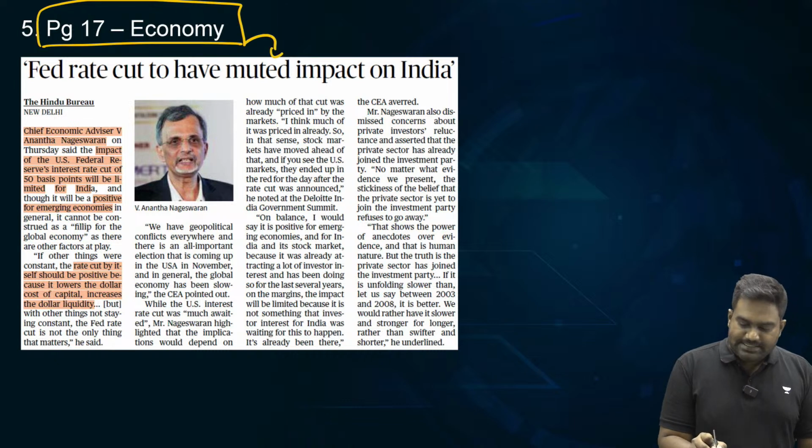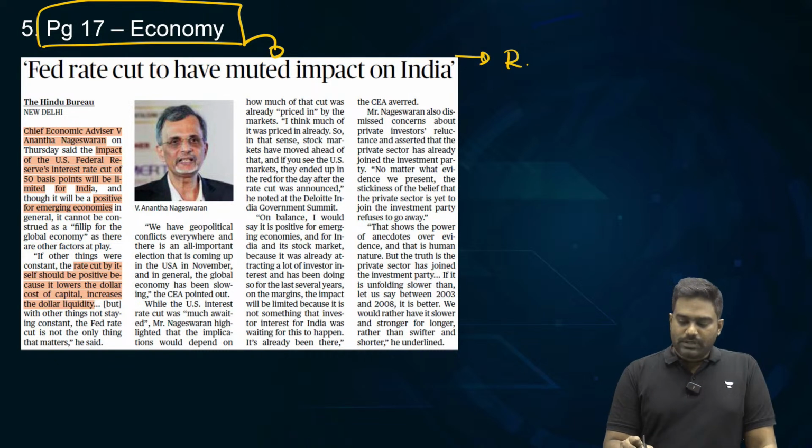Let's look at this article from page 17. It's related to the rate cut that was recently carried out by the US Federal Reserve.